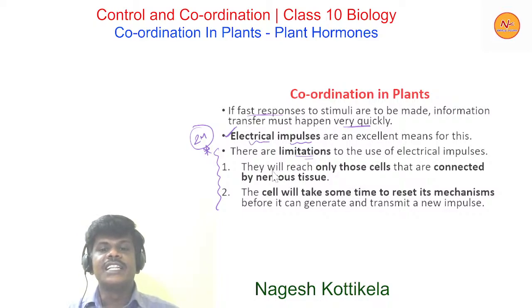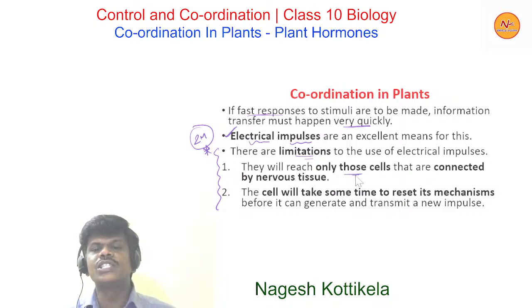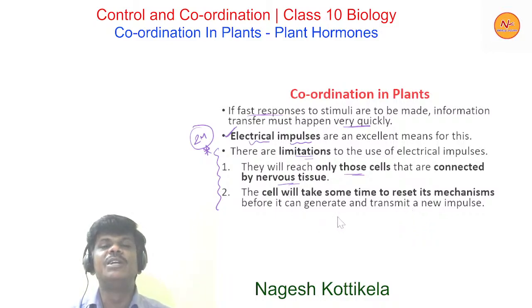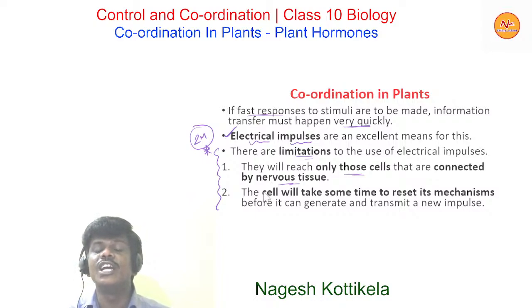They will reach only those cells that are connected by nervous tissue. So only those cells which are connected by nervous tissue will receive the electrical impulses, and the cell will take some time to reset the mechanisms before it can generate and transmit a new impulse. So this is another limitation. So these are the limitations of electrical impulses.